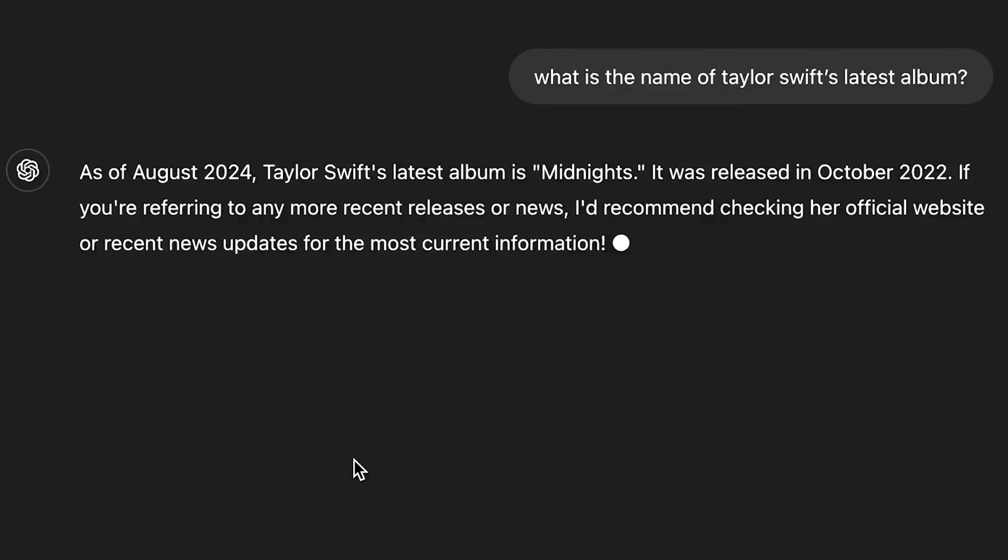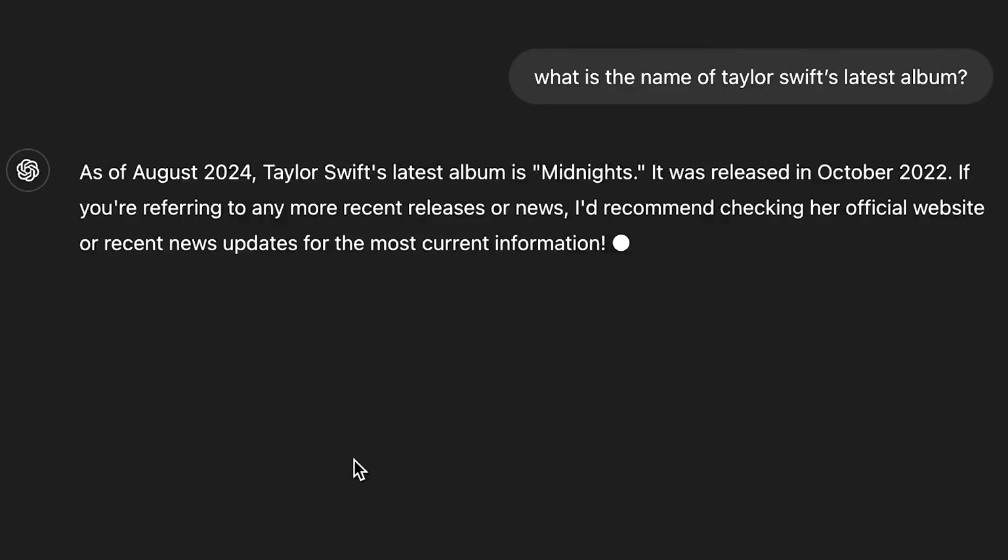But if we ask the same question, what about 1989, Taylor's version, and there you go, you're right, and it knows about 1989. So anyway, you kind of get the idea that if we want to discover the knowledge cutoff, just asking about Taylor Swift albums is going to give you a pretty good idea of which model is which.